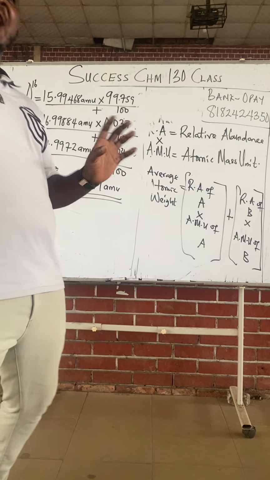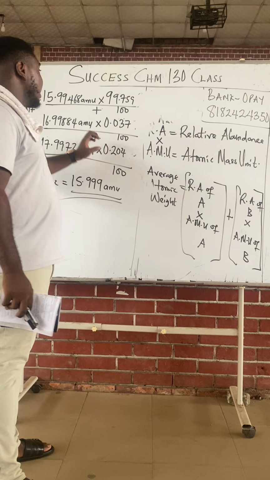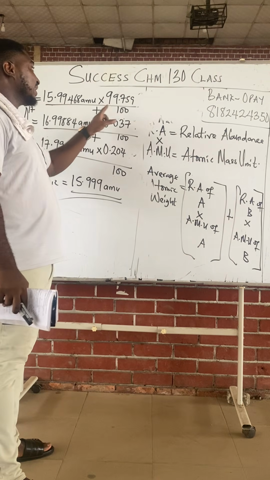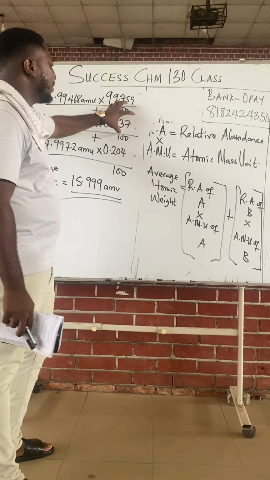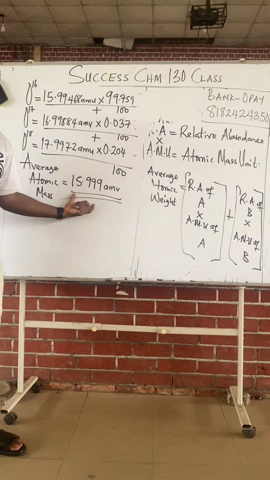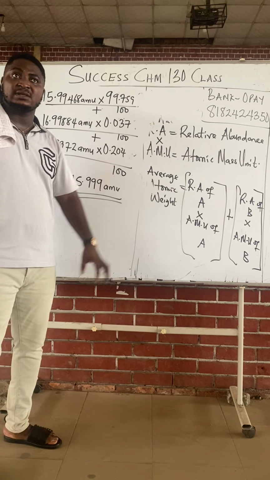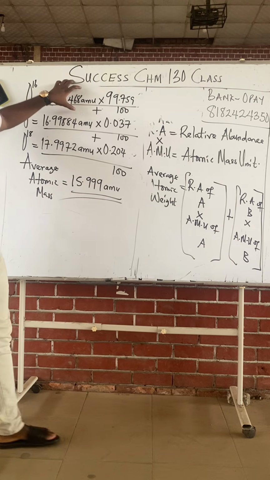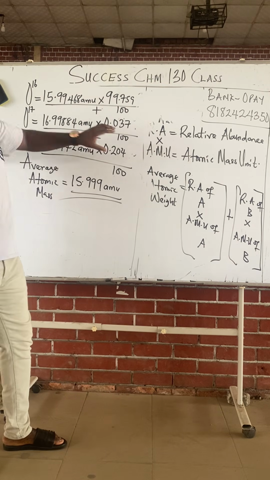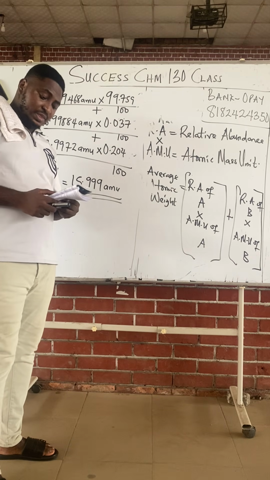Class, have you noticed that so far they don't omit the abundance? They always give us the atomic mass unit and the abundance. What if they omit the abundance, which we have always been looking for? When they give you the average atomic mass and the AMU, but they say find the abundance. But they now omit this percentage. They say find the percent. Let's look at the question.